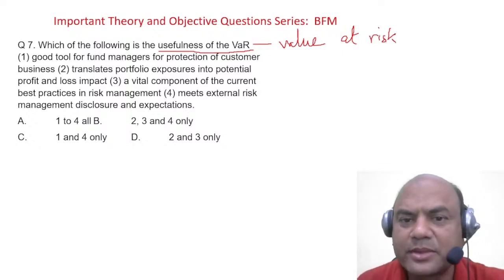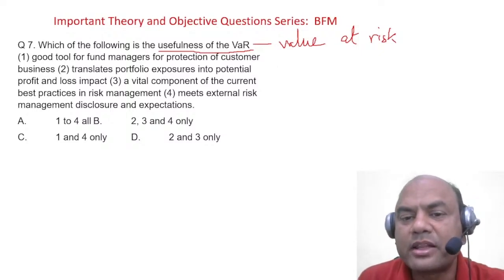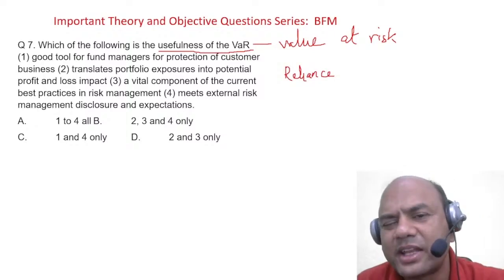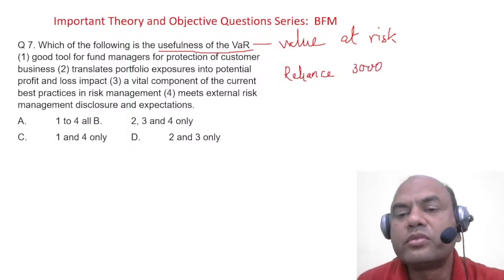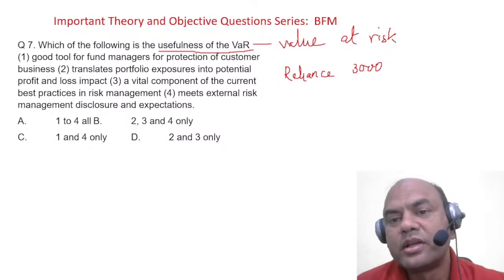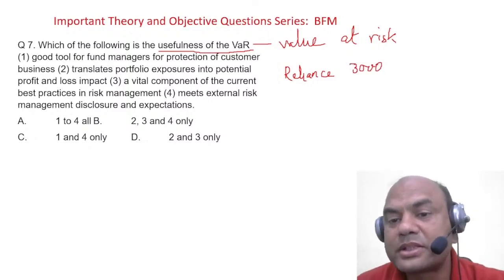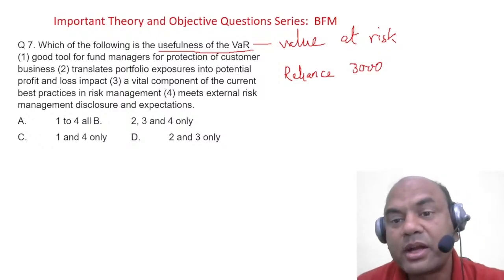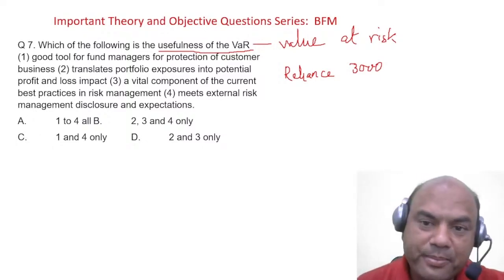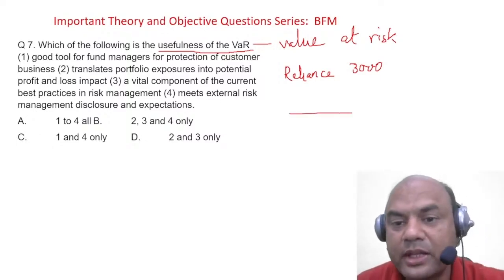I'll explain it. See, it's simple. Let's say I'm having a Reliance share. What is the cost of that? Roughly take it to 3,000. So what is my value at risk now? Now this 3,000 I have invested, means 3,000 is gone from my pocket. I am having this Reliance share. But is this complete Reliance 3,000 my value at risk? No.